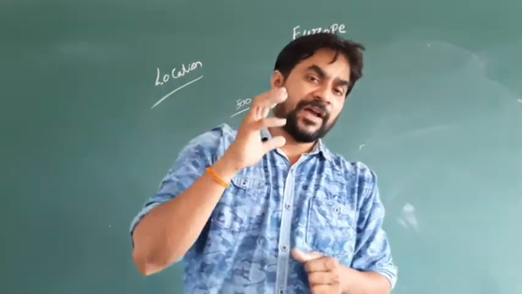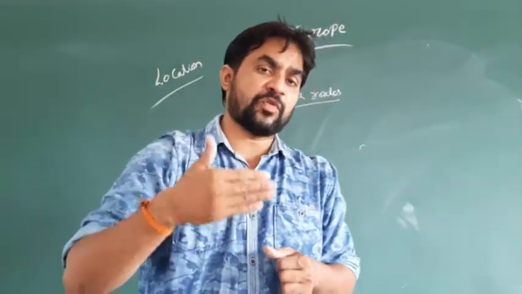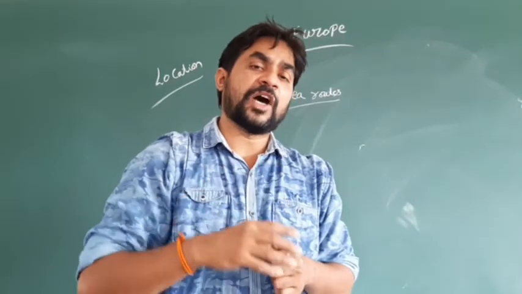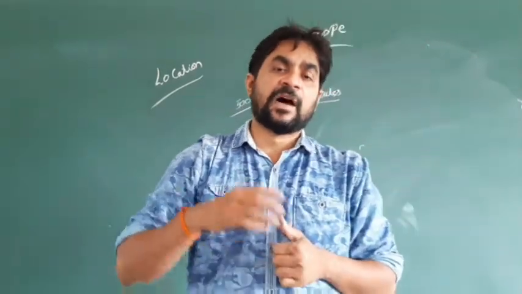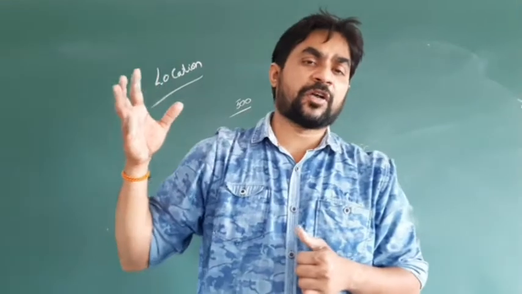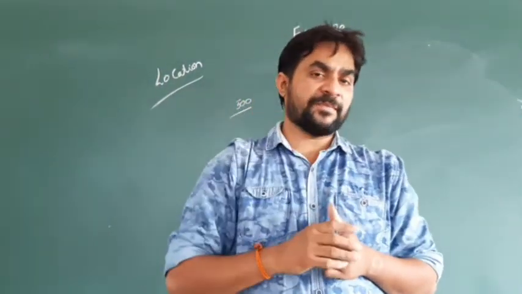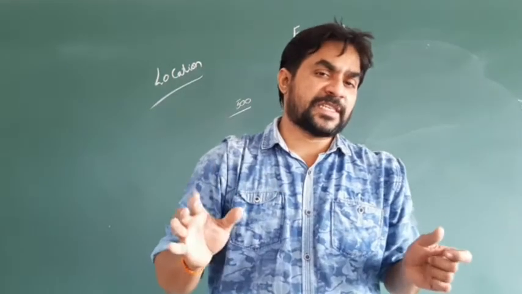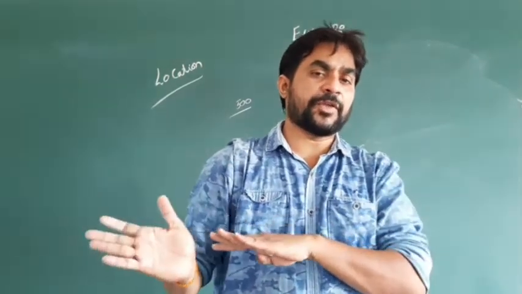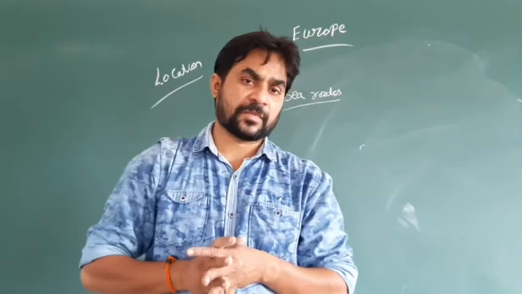It means the Europeans had knowledge only of the North African countries, and also of the Asian countries. So once upon a time, there was very good business between Europe and Asia.